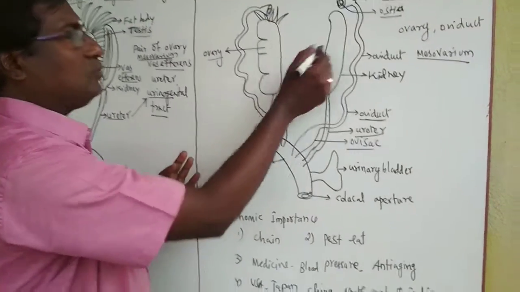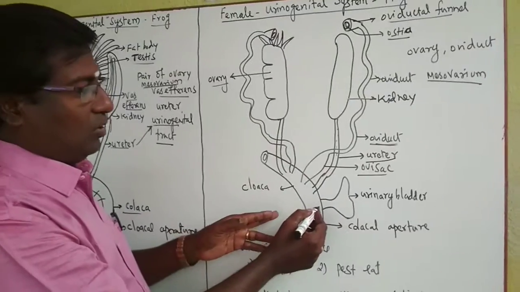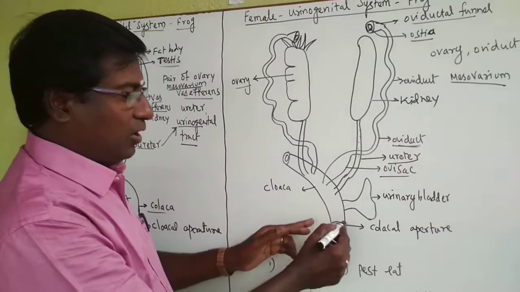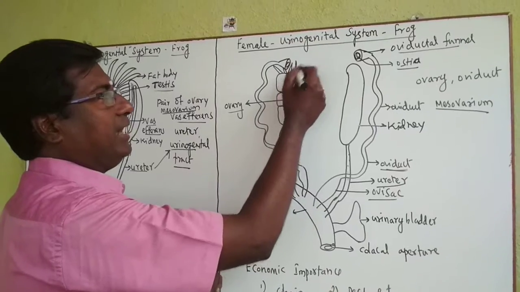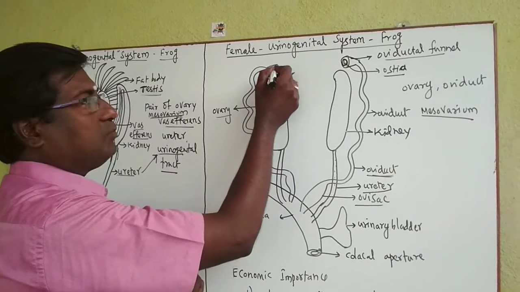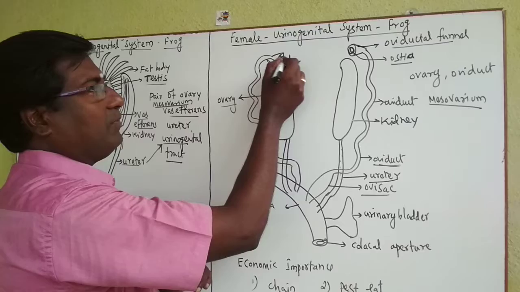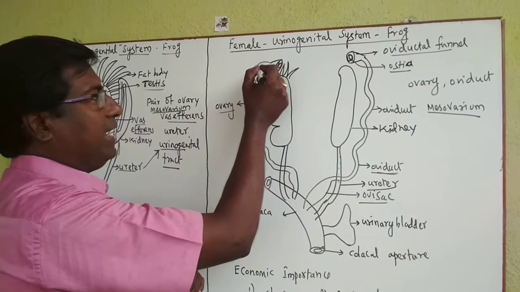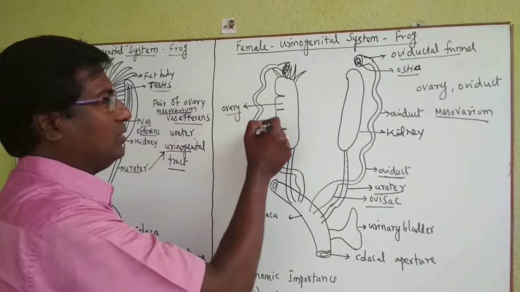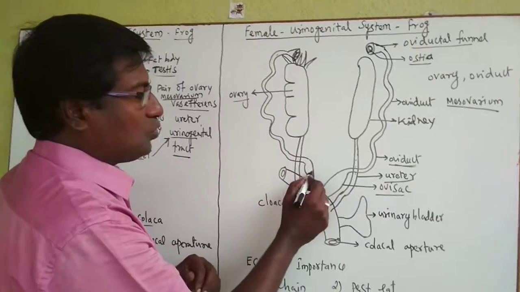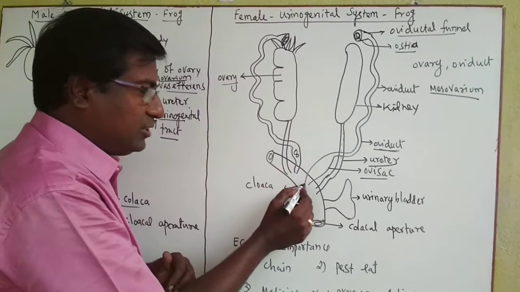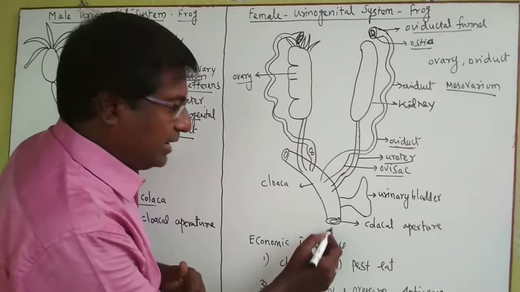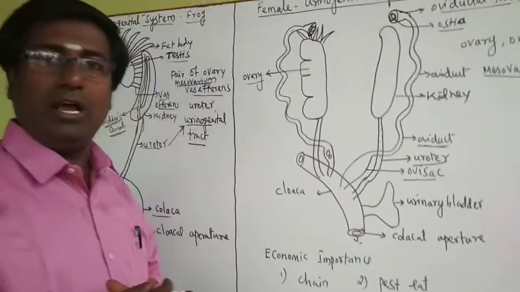Okay, and see this ovary. And here the cloaca is also present. Then the cloacal aperture is also present. Suppose the ovary releases the egg into the abdomen. This egg is absorbed by this oviductal funnel through the ostia. Then the egg comes down into the oviduct and is stored in the ovisac temporarily for some time. After that it is released into the cloaca. Then it comes out through the cloacal aperture.